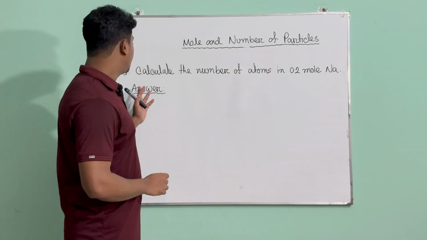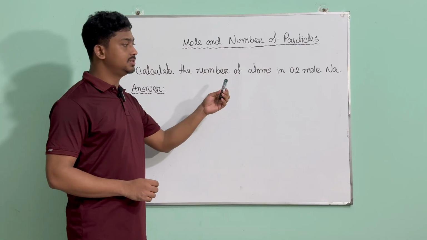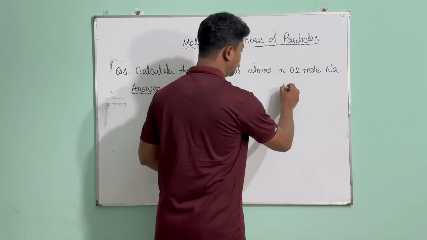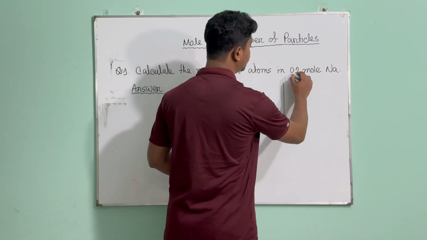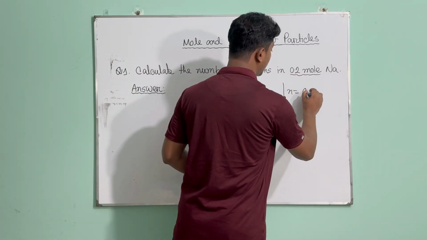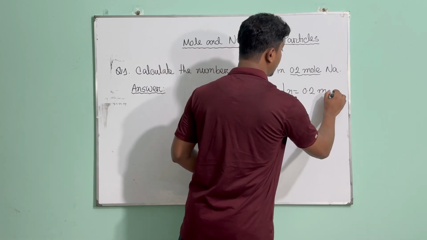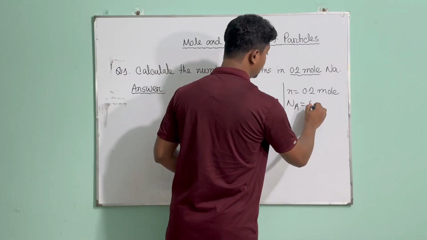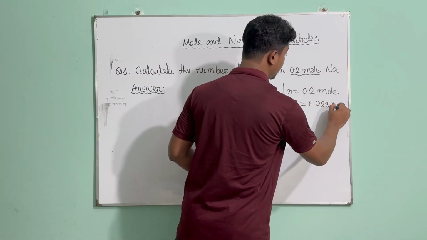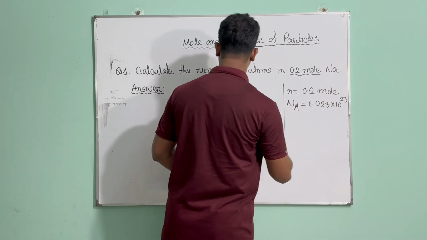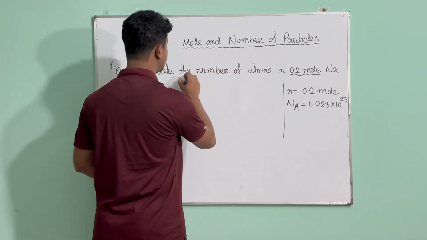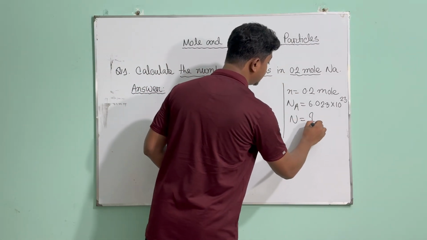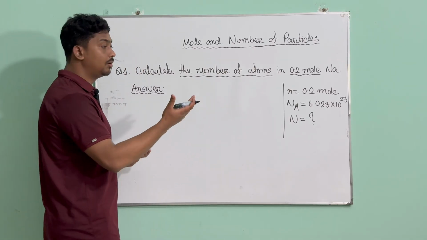So this is our math number 1, where we are asked to calculate the number of atoms in 0.2 mole of sodium. So what are you going to do first? Obviously, our right column. We have number of moles, which is 0.2, so small n is 0.2 mole. And we have a constant here, the Avogadro number that we already know, so you're going to write 6.023 into 10 power 23. And lastly, we are asked to calculate the number of atoms, that means number of particles, which is capital N. We don't have it. Now let's write the formula and put our values in there.